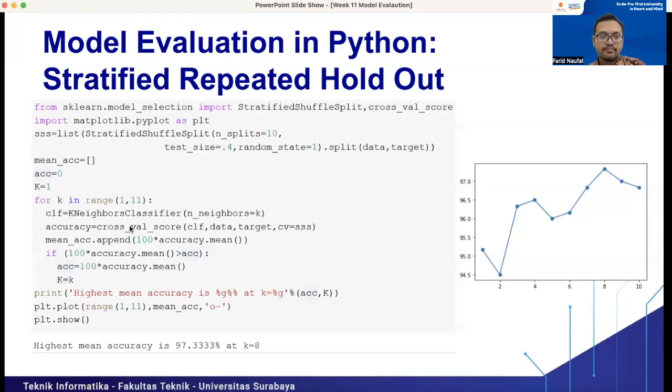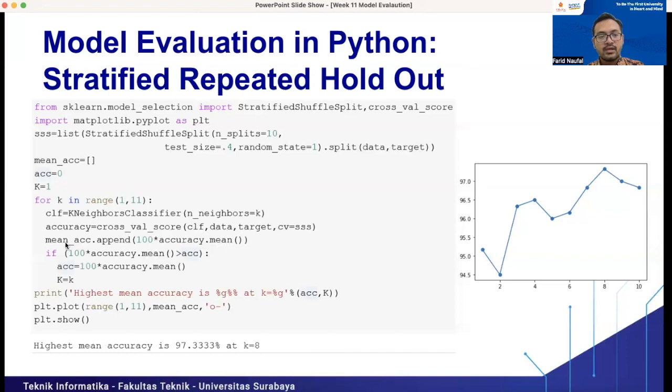It means it will calculate the average accuracy for this data set from stratified shuffle split, automatically. Like I was mentioning before, stratified shuffle split will split the data into 60% for training and 40% for testing. Then we repeat it 10 times. Then this accuracy will be the average accuracy for 10 iterations, right?